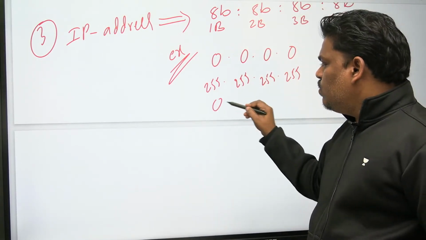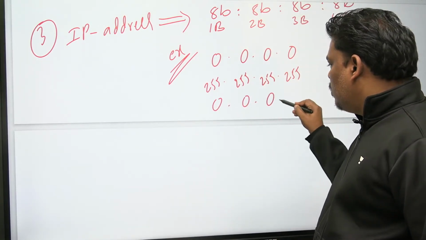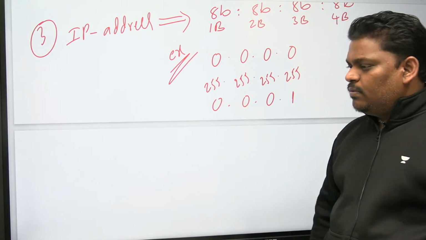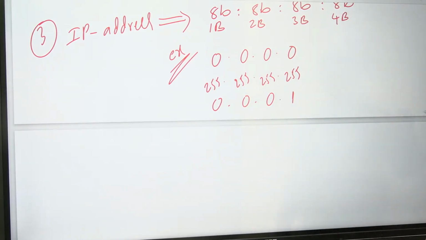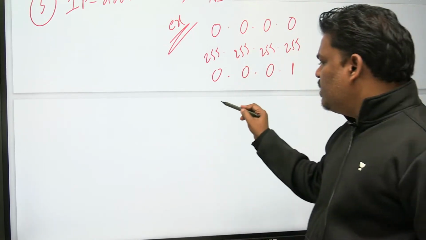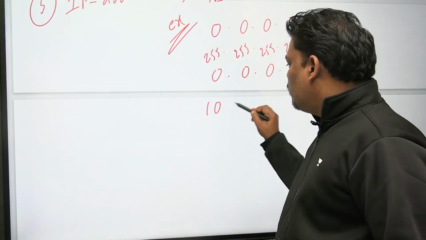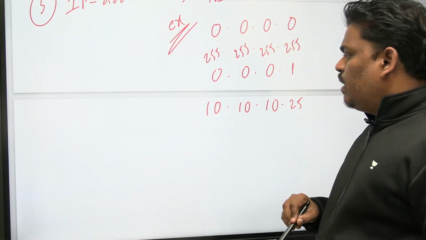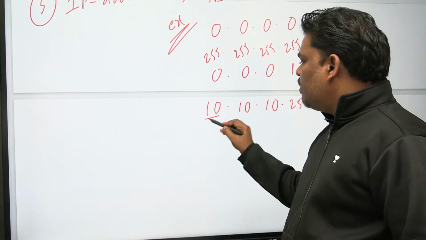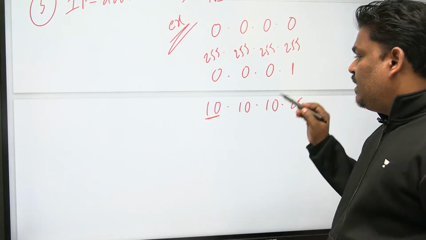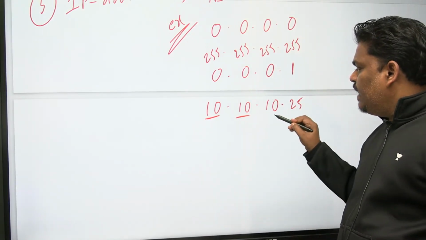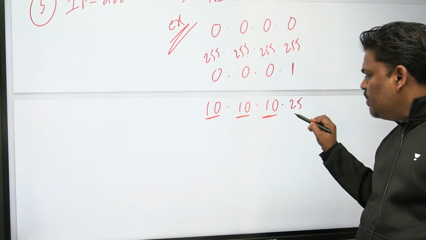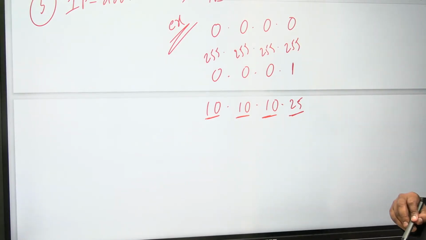See this one. 0 dot 0 dot 0 dot, you can write 1 here. The decimal value is 1. You can write so many things like this. See this one. 10 dot 10 dot 10 dot 25. With 8 bits you can represent 10, a decimal value. With 8 bits you can represent 25. This is also one more IP.